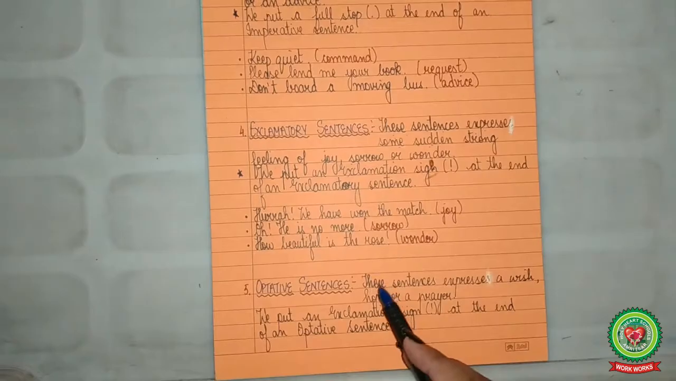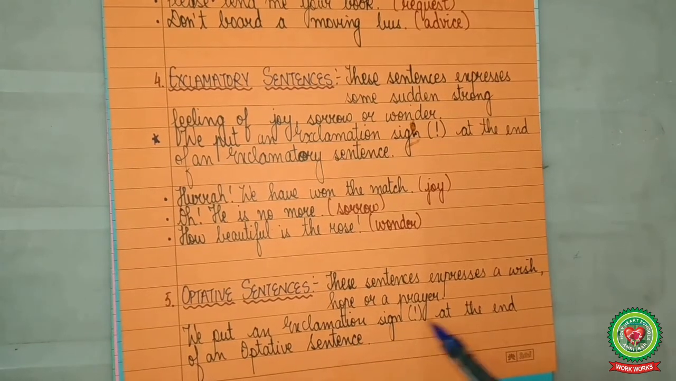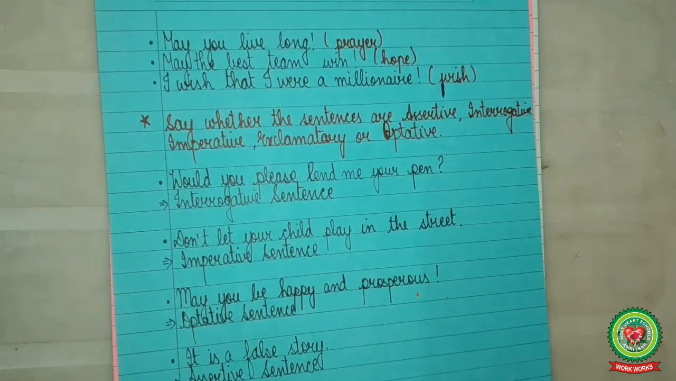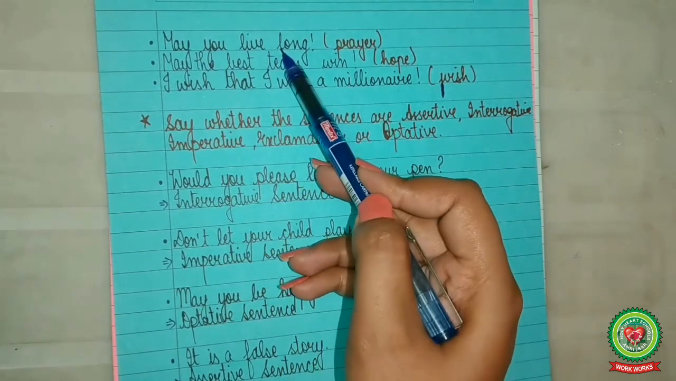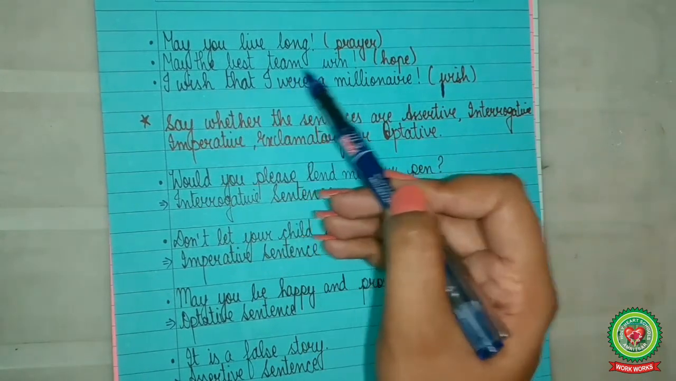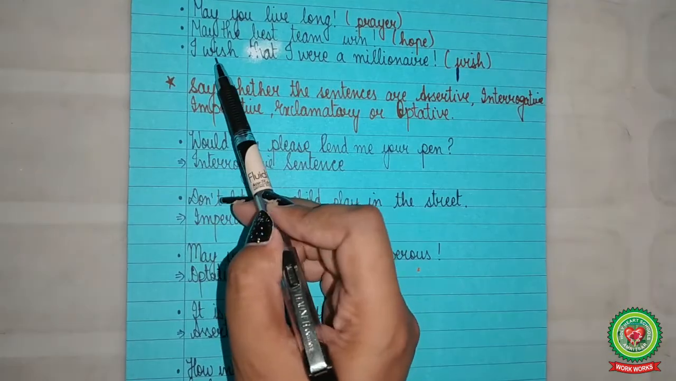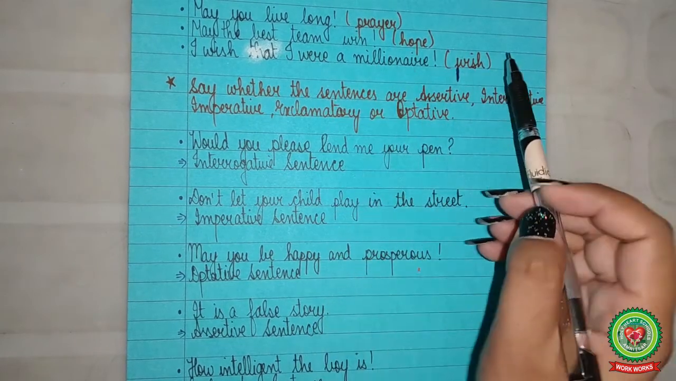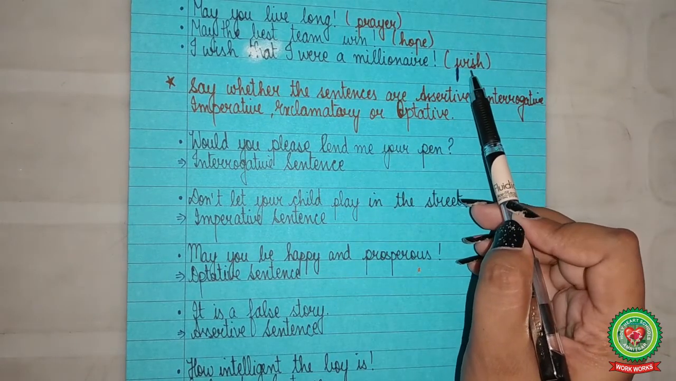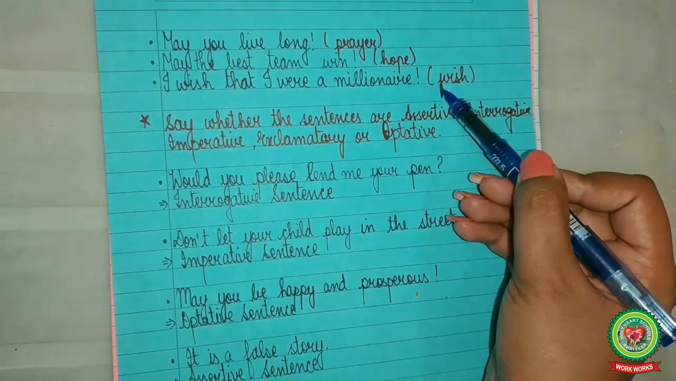Optative sentences. These sentences express a wish, hope, or a prayer. We put an exclamation sign at the end of an optative sentence. Now let us see few examples. May you live long. Prayer, so optative. May the best team win. Expresses hope, so optative. I wish I were a millionaire. As it is a wish, so optative sentence. It expresses a wish, so optative.